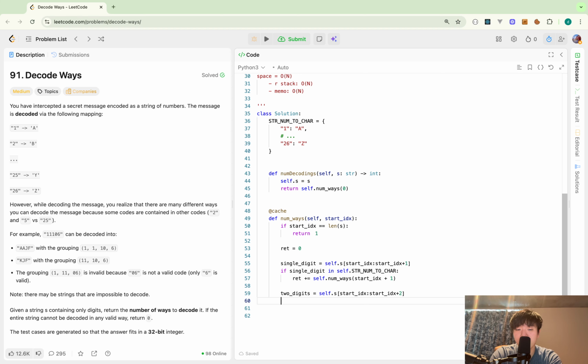So now I will take a look at the 2-digit prefix. But I have to make sure that there are 2 characters remaining. So if, yeah, in this case only.